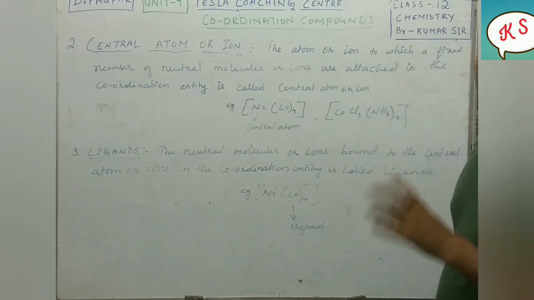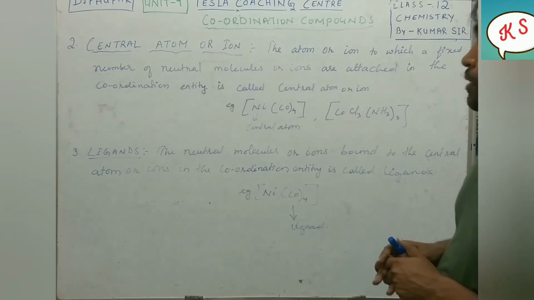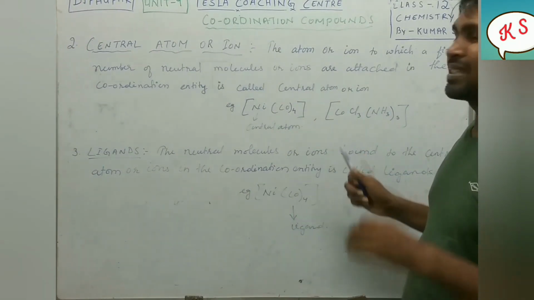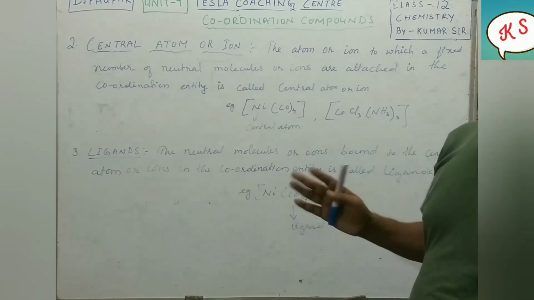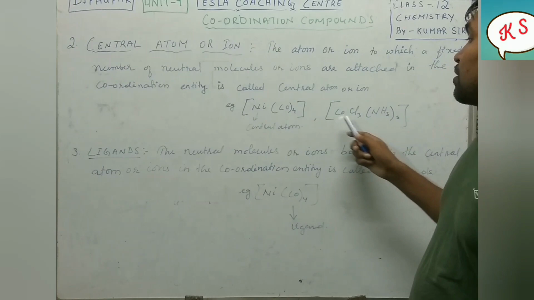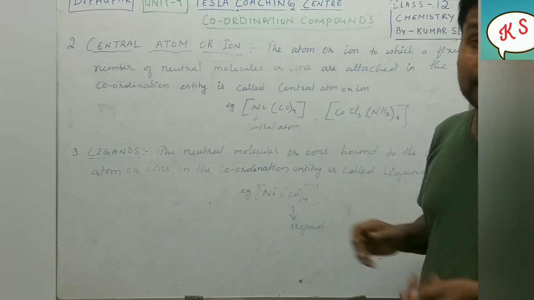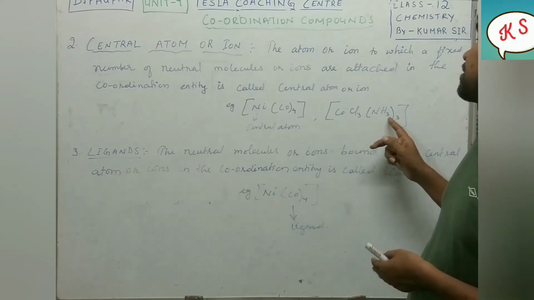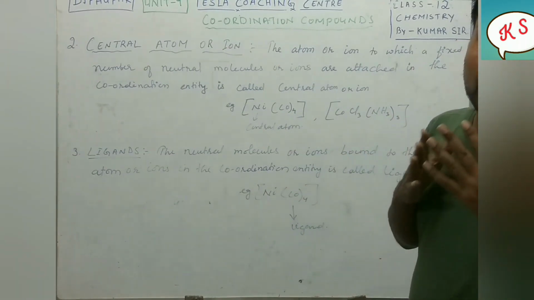So dear students, to find the central metal atom, always remember that in 99% of cases it will be a metal only. So here the metal is cobalt, with chlorine and ammonia. Cobalt is attached to Cl3, which is negative, and NH3, which is neutral.